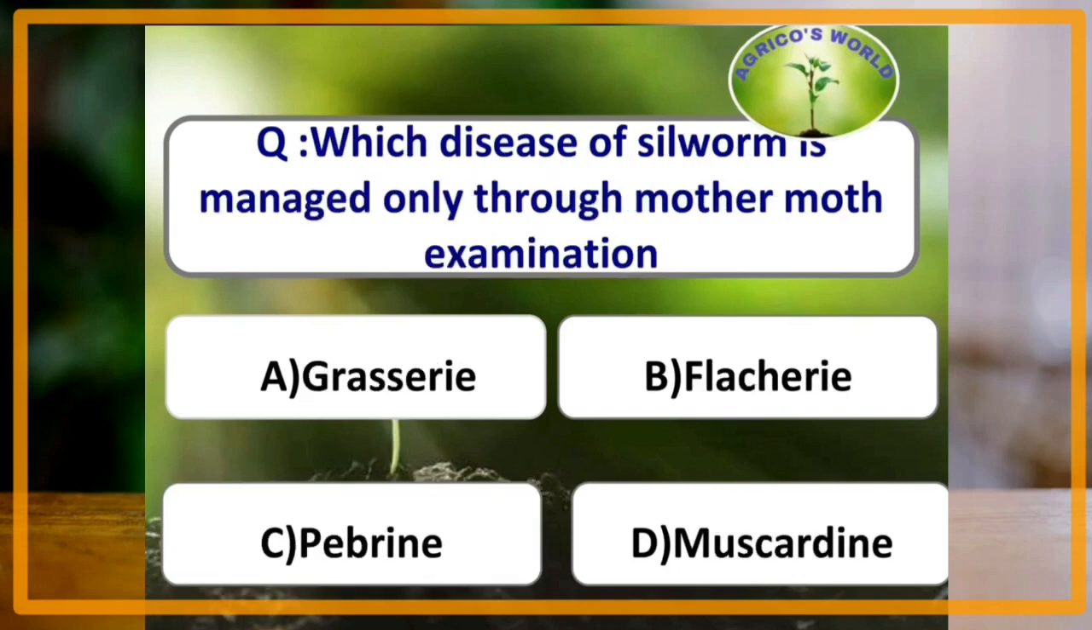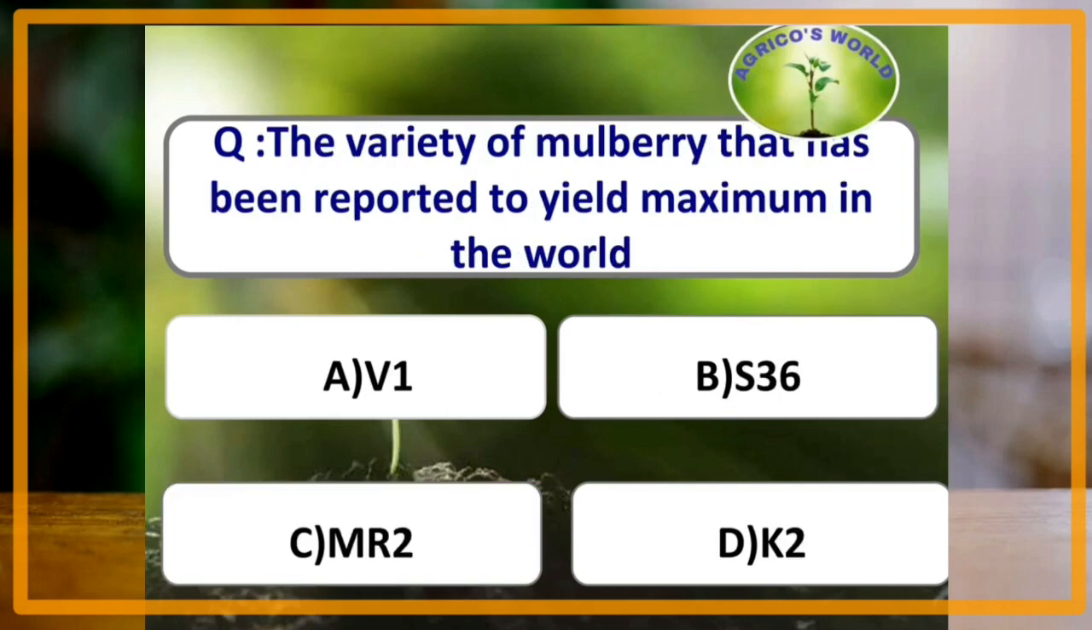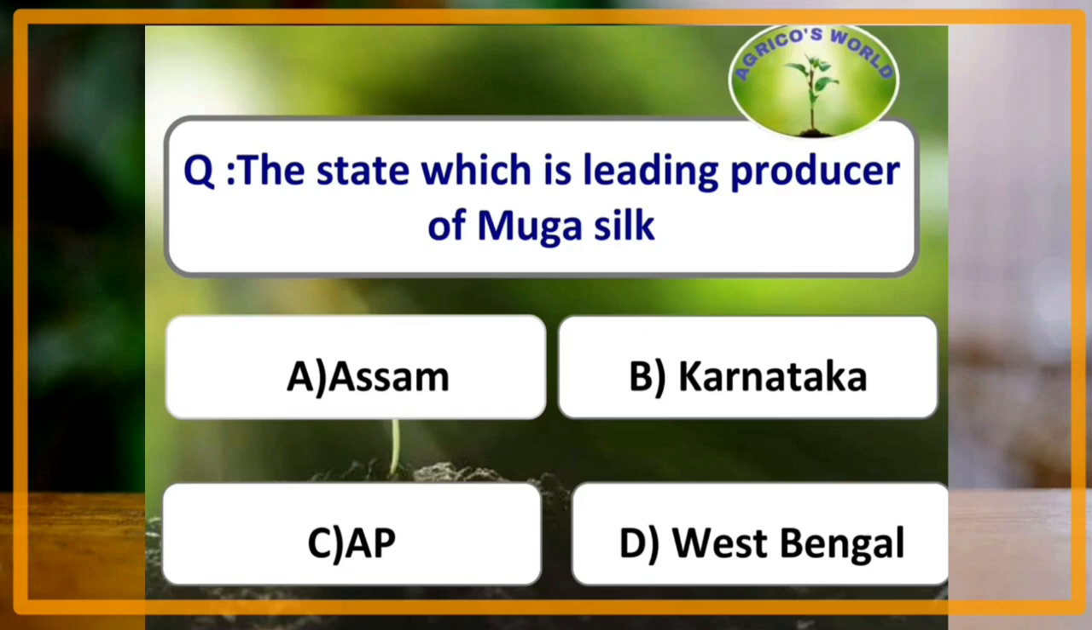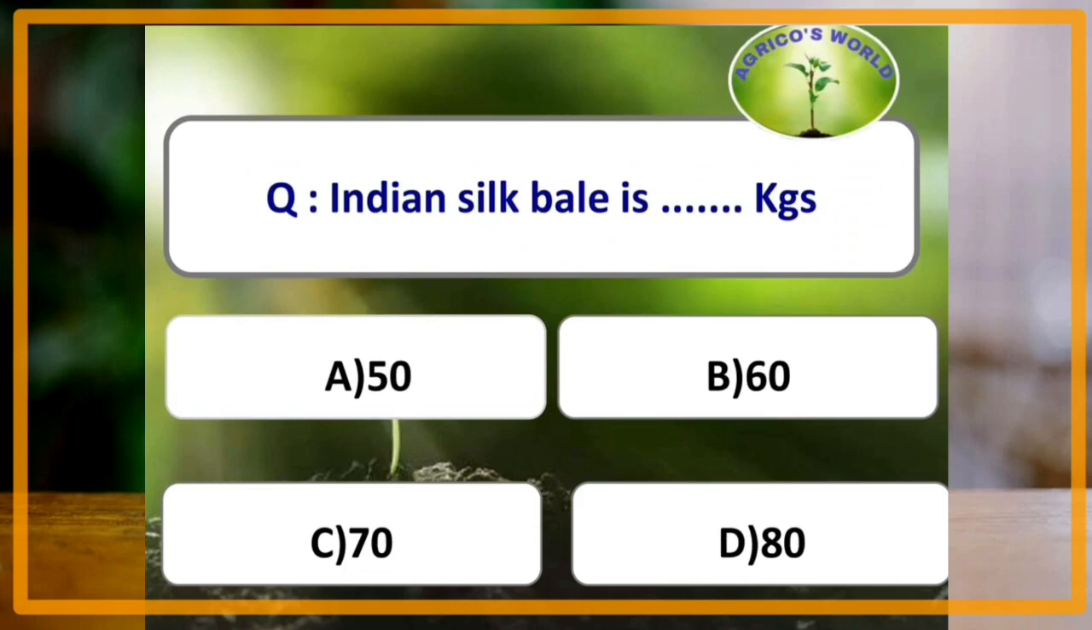Which disease of silkworm is managed only through the mother moth examination? It is pebrine disease because infection spreads to successive generations through eggs of the diseased moth. The variety of mulberry that has been reported to yield maximum in the world is V1. Indian sericulture is mostly multivoltine. The state which is the leading producer of muga silk is Assam. Indian silk bale weighs 50 kg against international one weighing 60 kg.